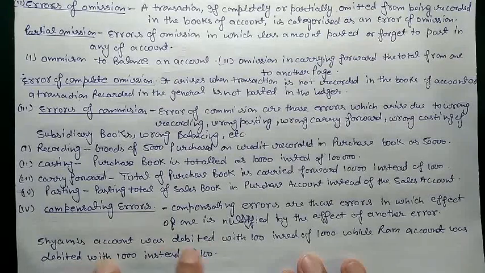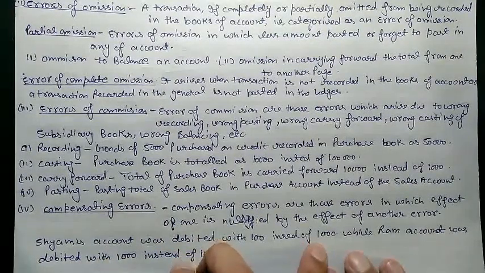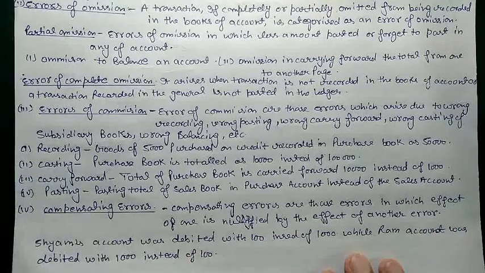Like some account was debited 100 instead of 1,000. Now what we did, we needed to debit Sam's account by 100, but we debited 1,000 rupees. So there is an increase in debit balance in the trial balance of 900. While Ram's account was debited 100 instead of 1,000, whereas we had to debit Ram's account by 1,000, we debited it by only 100 rupees. So in both the cases there is a difference of 900. It will compensate each other.